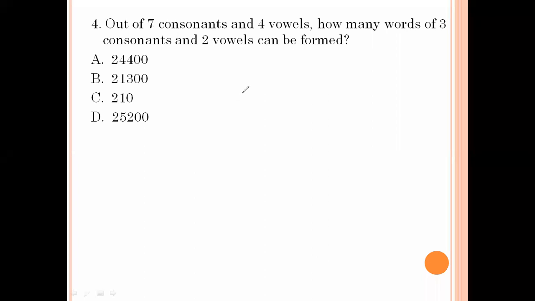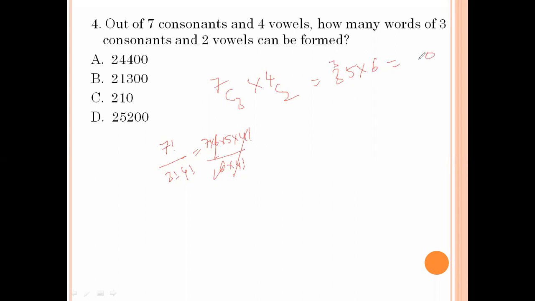Out of 7 consonants and 4 vowels, how many words of 3 consonants and 2 vowels can be formed? Out of 7 consonants we choose 3, which is 7C3, into 4C2, as out of 4 vowels we choose 2. First, find the 7C3 value: 7 factorial by 3 factorial into 7 minus 3, 4 factorial. That is 7 into 6 into 5 into 4 factorial divided by 6 into 4 factorial. 6 gets cancelled, and 7 into 5 is 35. The 4C2 value is 6. So 35 into 6 is 210. Option C is the right answer.